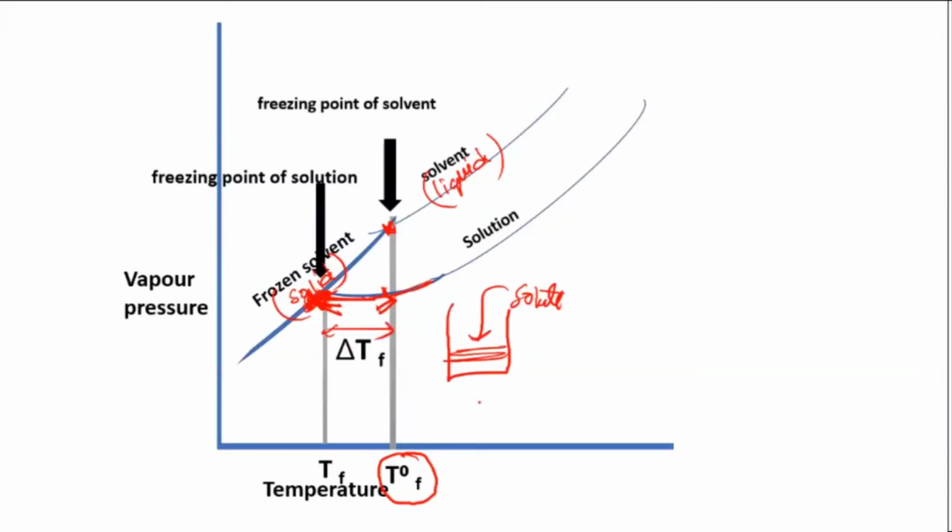So I can write delta Tf as Tf naught, because the higher temperature is for the solvent, minus Tf, the freezing point of the solution, which is lower. So this difference will be the depression in the freezing point. It is directly proportional to molality. The more moles you are adding, the more it will take to freeze, meaning more decrease in temperature you have to do to allow them to freeze in the form of a solid. Yes, I believe it's clear.